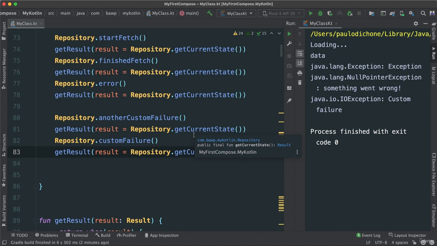Okay, so I hope this gave you a little bit of an idea of why we would use an enum and how to improve our state machine here. This concept is used a lot in Kotlin, so I would take some time to look into this to really understand what's going on, because it really will help you in your Kotlin Android development, or as you use Kotlin in general.